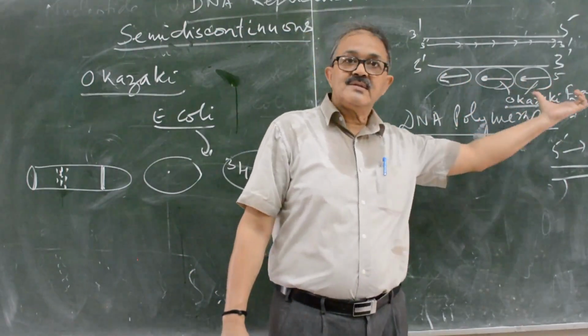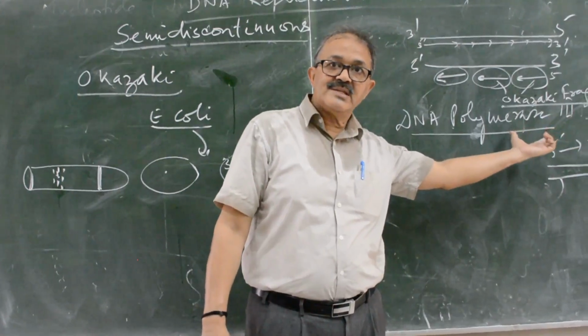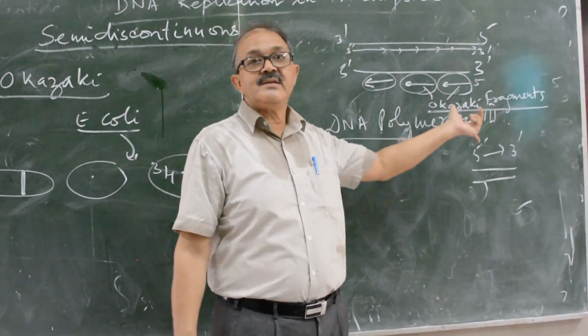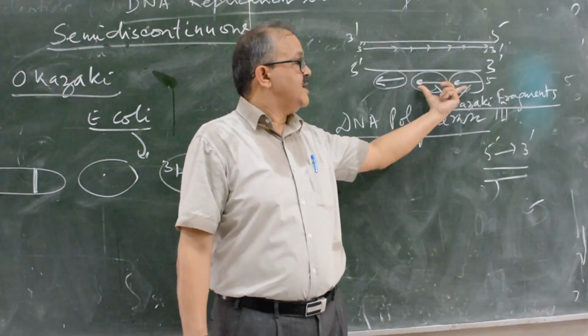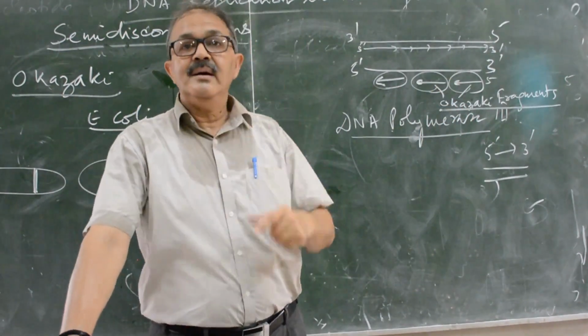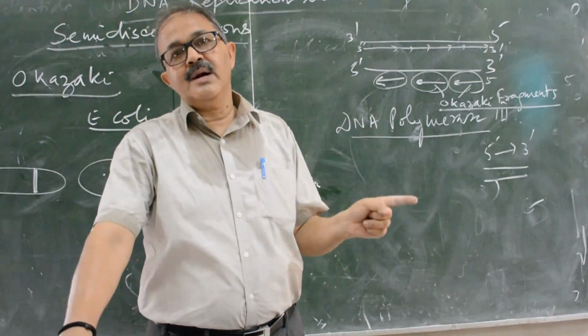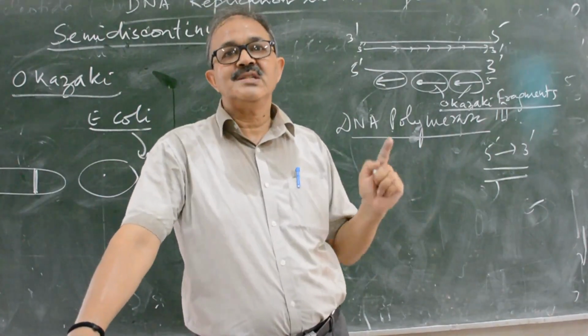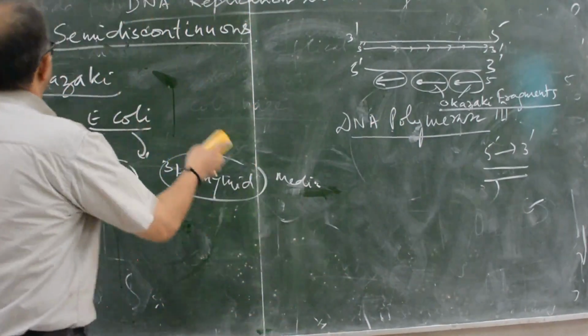Small fragments were synthesized, hence it is known as semi-discontinuous, and the small fragments are known as Okazaki fragments, honoring the scientist who discovered this mode of replication, Okazaki, a Japanese scientist.